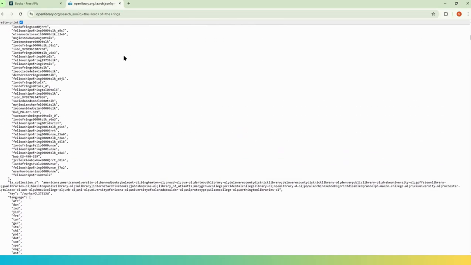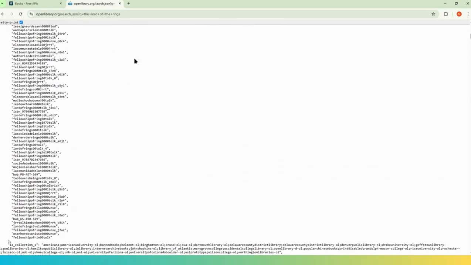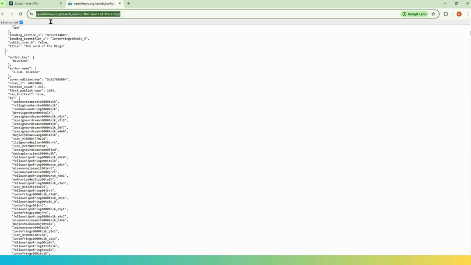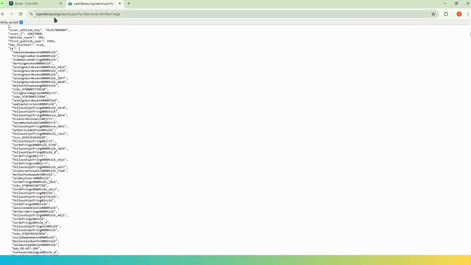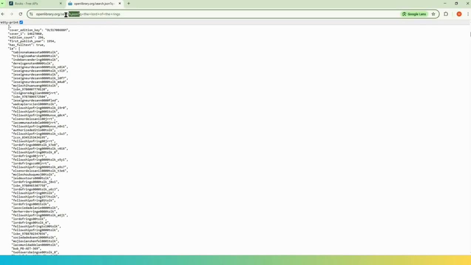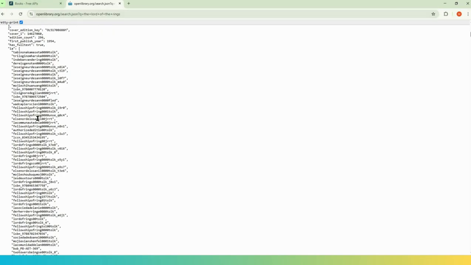Similarly, when two applications communicate, they will go through this kind of API. So you can use this API in your own application to get this. You don't need to create something to connect with Open Library, or go directly to Open Library and view it. You can just use this endpoint call in your program, and this will return you the result.